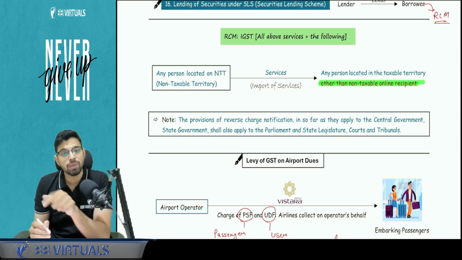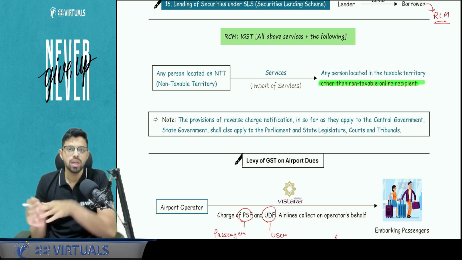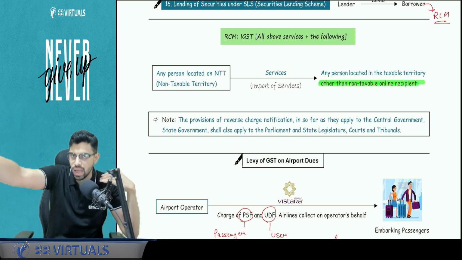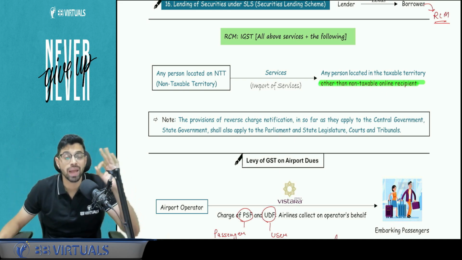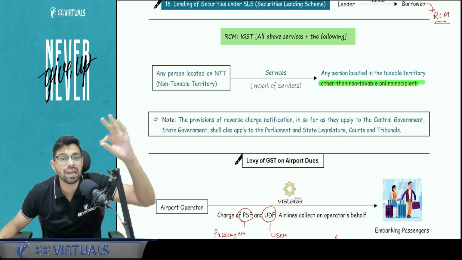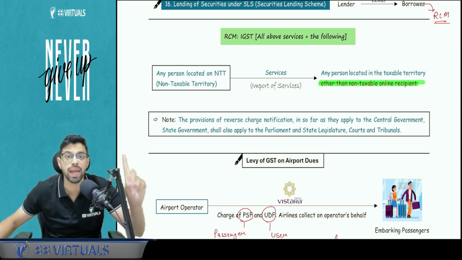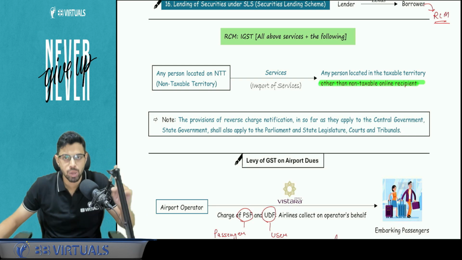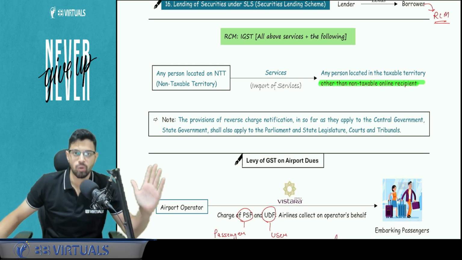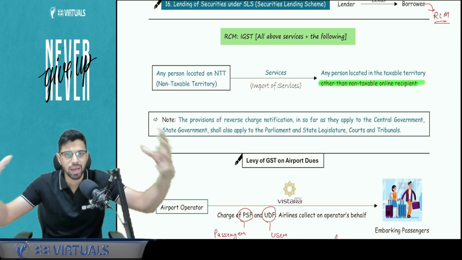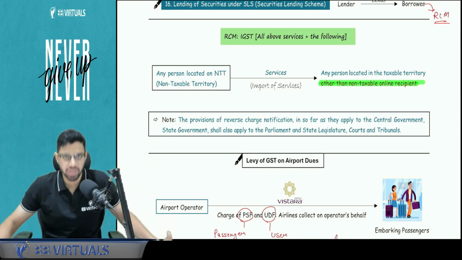Then what will apply with respect to the NTOR? Forward charge mechanism, which we cover with respect to OIDAR. If a supplier of OIDAR is outside India and the recipient is a non-taxable online recipient, the forward charge mechanism applies, and that person is required to be mandatorily registered in India. We cover this under section 24 as well, chapter number 8, mandatory registration. Are you able to get it? See, this is a revision class, so I'm expecting you to know all the provisions, and I'm here to interlink and plug everything together, right? But still I'm trying my level best to cover each and everything.